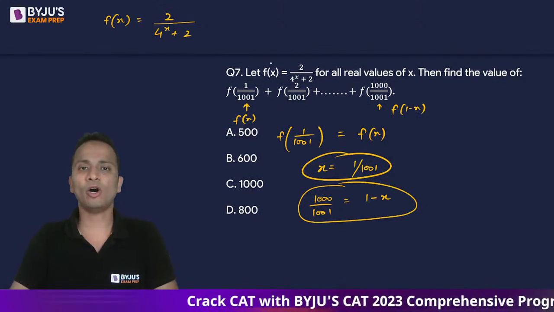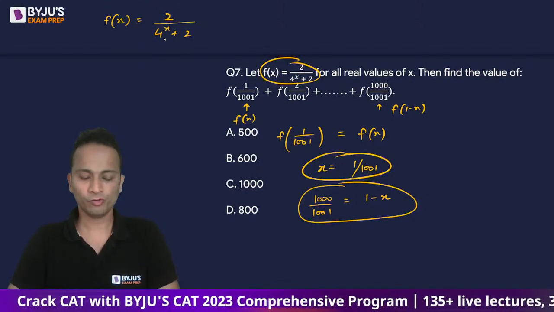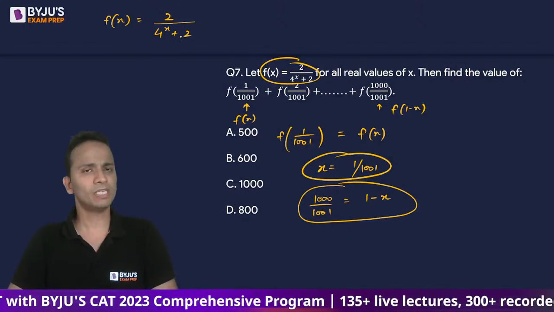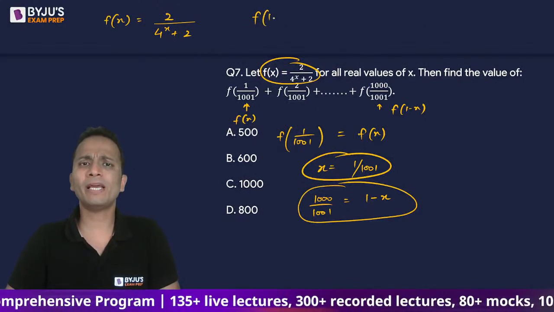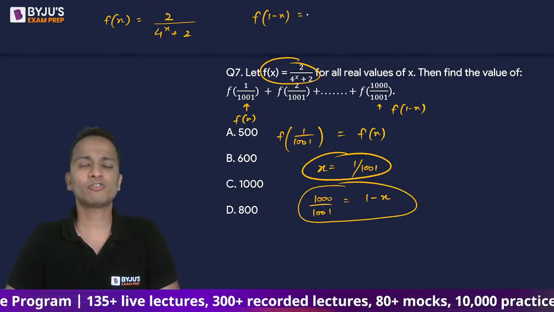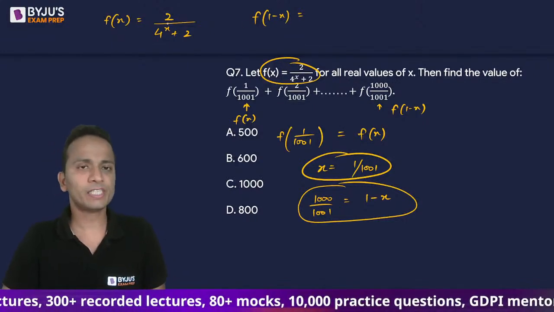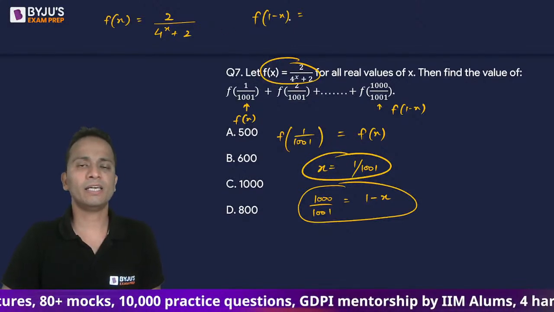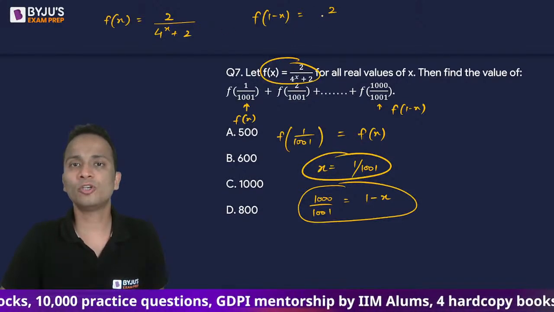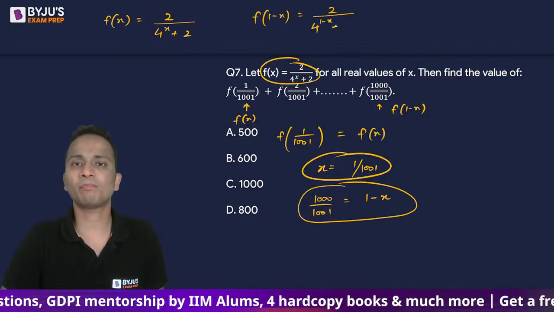Now already I have the function f of x as 2 upon 4 raised to the power x plus 2. ठीक है, अब f of x पता है, let's try to find out f of 1 minus x. So f of 1 minus x will become 2 upon 4 raised to the power 1 minus x plus 2.